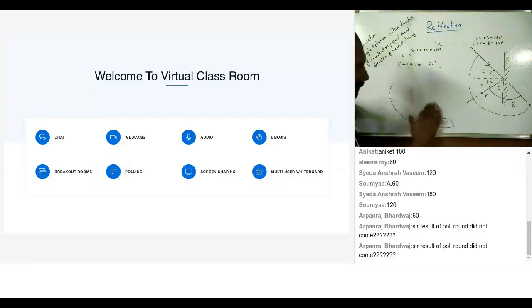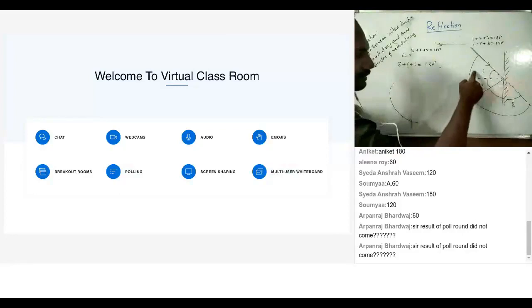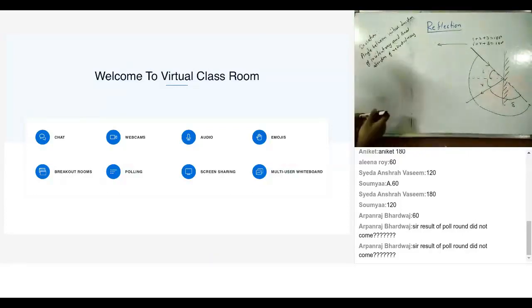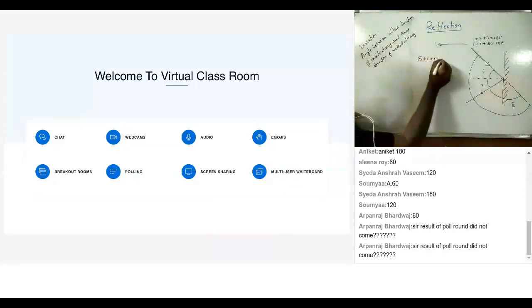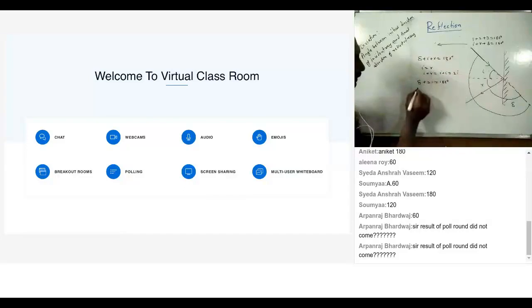You just take down that figure. This is i, this is r, this is delta, so that if you refer to it, you should be in a position to understand that. So what can I write? I can write delta plus i plus r equal to how much? 180 degrees. And what do we know? We know i equal to r. So i plus r equals i plus i, that is 2i, or delta plus 2i equal to 180 degrees, or delta equal to 180 degrees minus 2i.